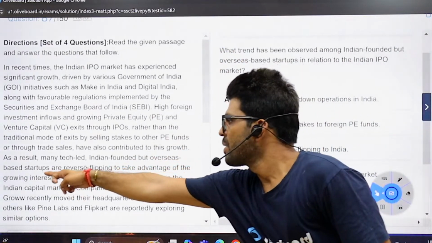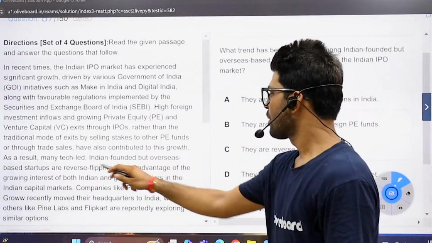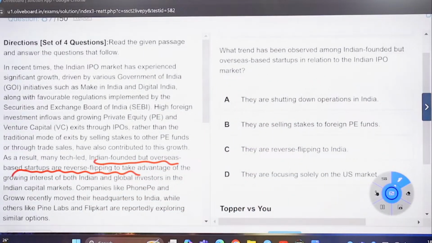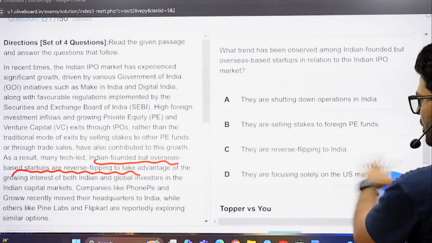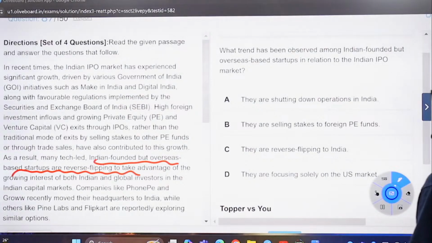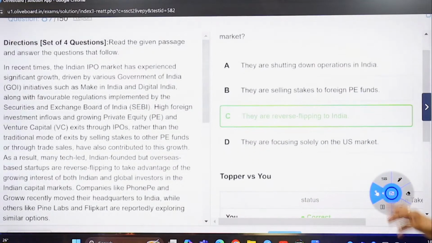Yes, here you can see startups. Indian founded but overseas based startups are doing something, reverse flipping to take the advantage. They are shutting down, they are selling stakes, they are reverse flipping. Level 1 RC directly marked. They are focusing on the US market. I don't know, but as per the RC, I have words marked directly. We'll click them for sure.